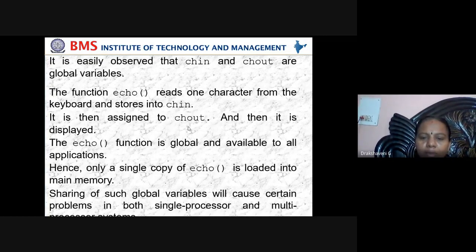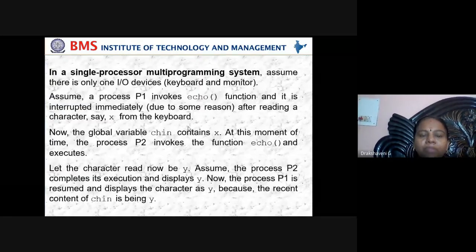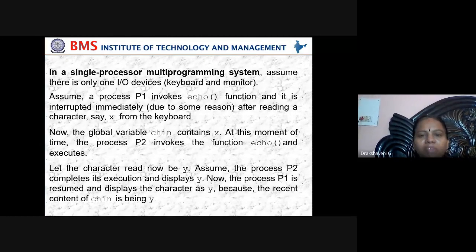Sharing of such a variable will cause certain problems in both single processor and multiprocessor systems, because it is globally shared. We see the single processor first, then we move on to multiprocessor. First, coming back, what is the problem if we share?